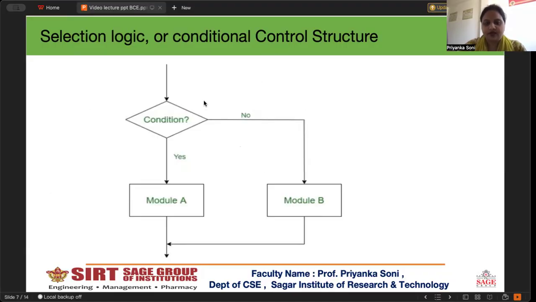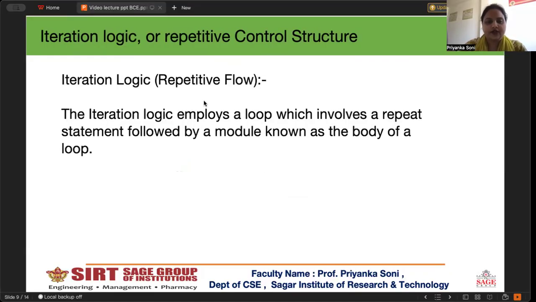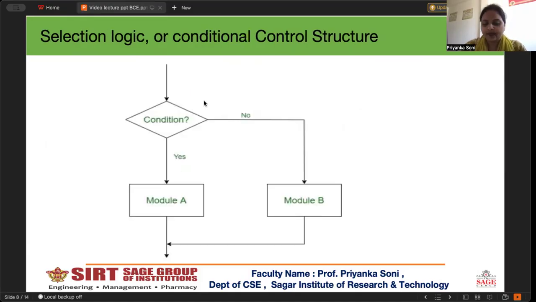This is a flow chart of conditional control structure.